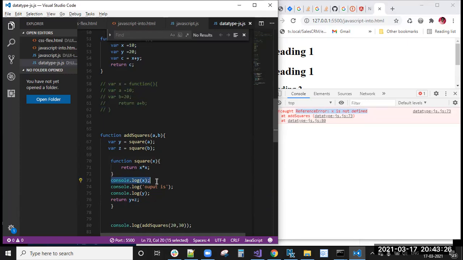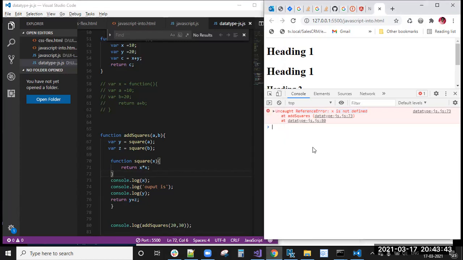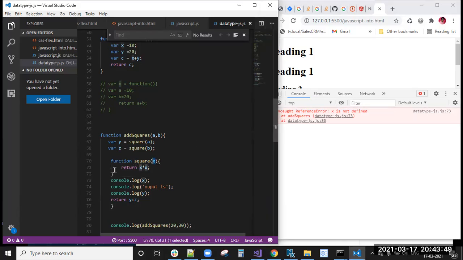In JavaScript, execution goes from top to bottom, right? So when it executes this line, this line, and comes here and sees x, that x is not defined, because the scope of this x is up to here only, inside this only.